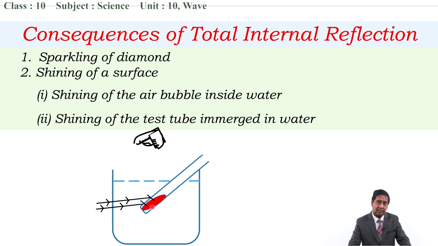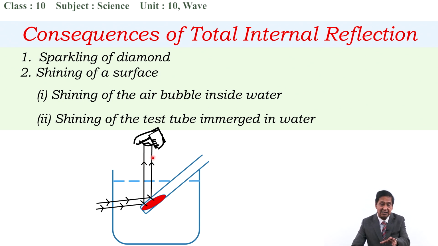We know this, isn't it? The critical angle for glass is 42 degree. And instead of refraction, now it reflects back from the inner surface of the test tube, and when it reflects back and comes to our eye, these reflected rays are not coming from the object.